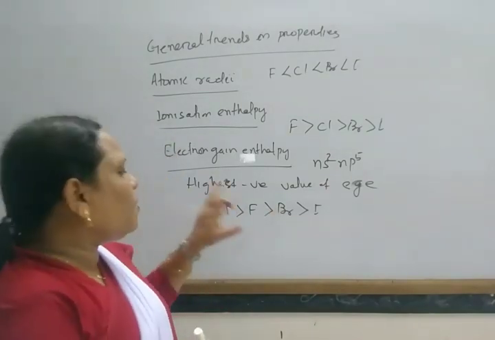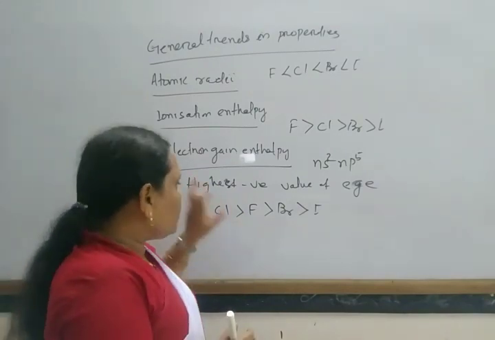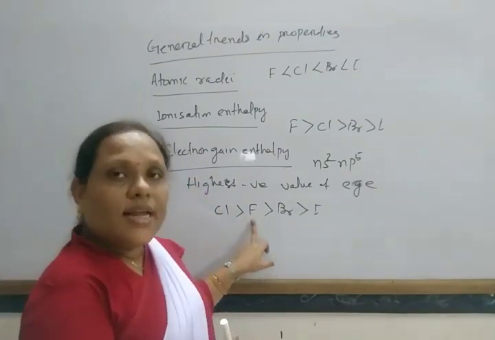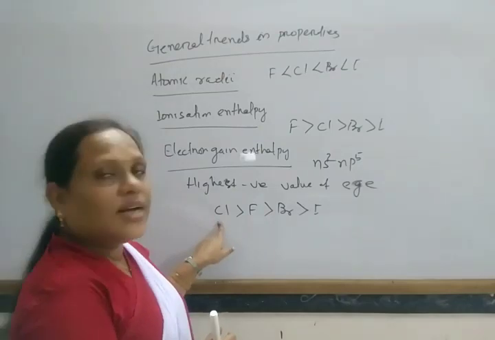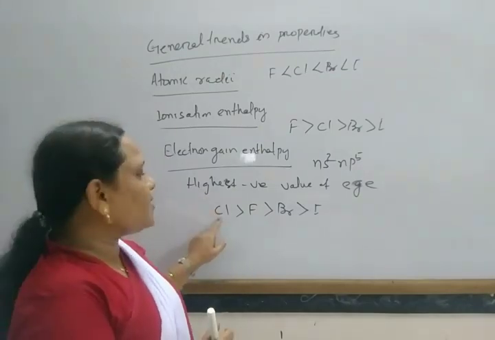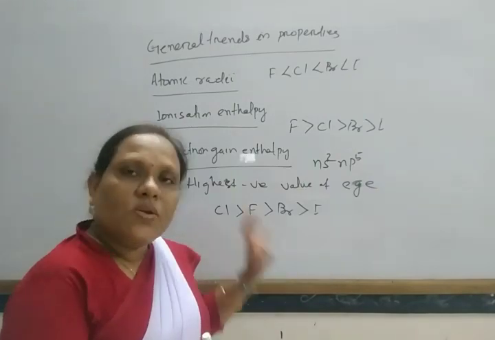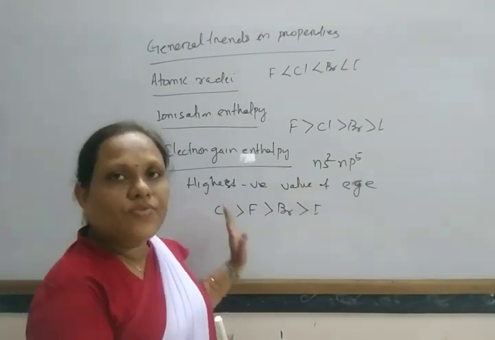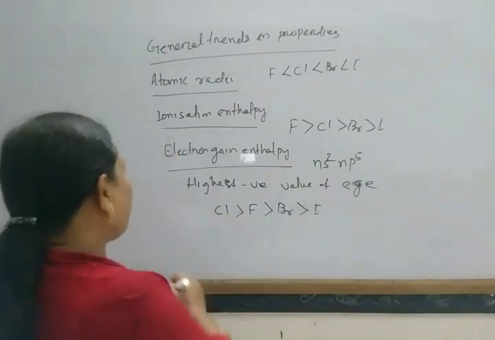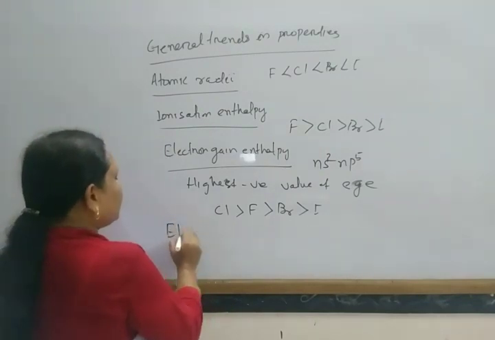In this way, fluorine has a lower value of electron gain enthalpy than chlorine. So chlorine has the highest value of electron gain enthalpy among the halogens and also among all elements in the periodic table. Okay. Next, come to another property, that is electronegativity.